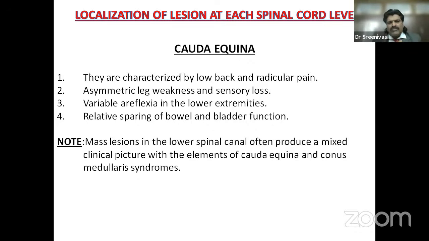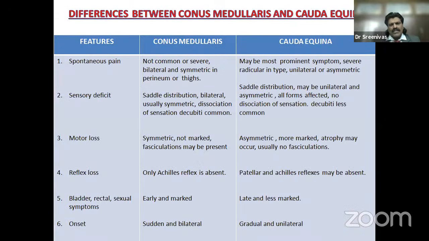So usually they are characterized by low back and radicular pain. Asymmetric is the catchword: asymmetric leg weakness and sensory loss. Because the conus medullaris is the tip of the cord, the lesion is usually symmetrical, whereas cauda equina is root, so it is usually asymmetrical. Remember disc prolapse, variable areflexia in the lower extremities, and relative sparing of bowel and bladder function. Note, mass lesions in the lower spinal cord often produce a mixed clinical picture with elements of cauda equina and conus medullaris lesions. So, summarizing all the important points between conus medullaris and cauda equina,